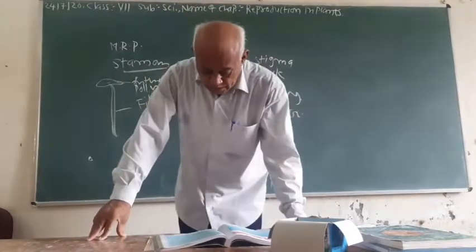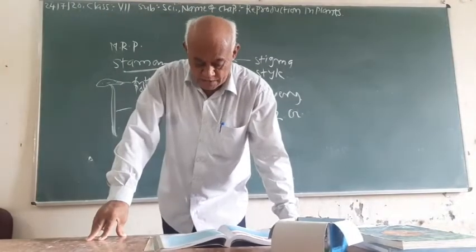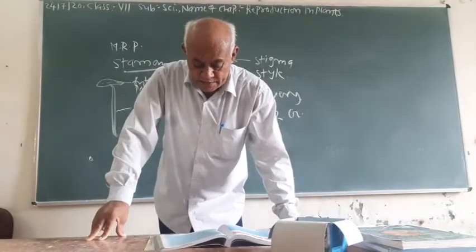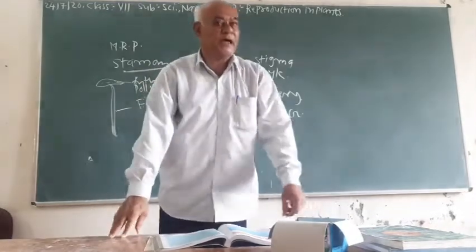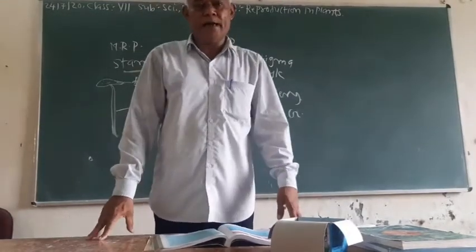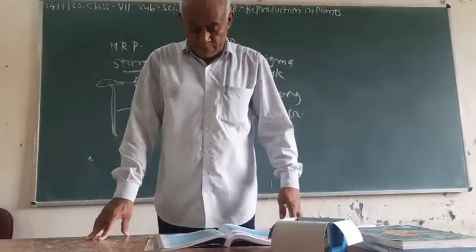So this is the answer to question number five. Sketch means draw a labeled diagram of the reproductive parts of the flower.